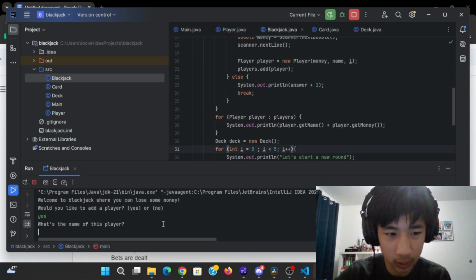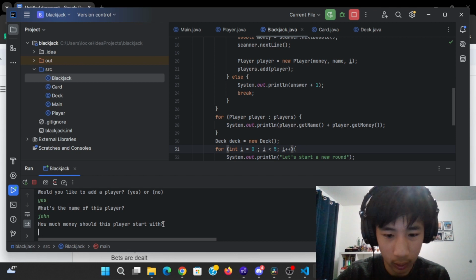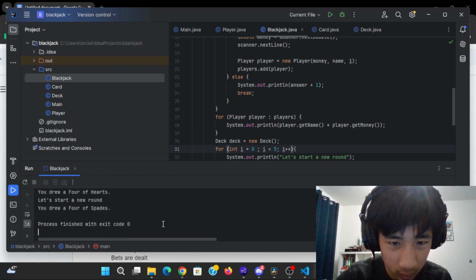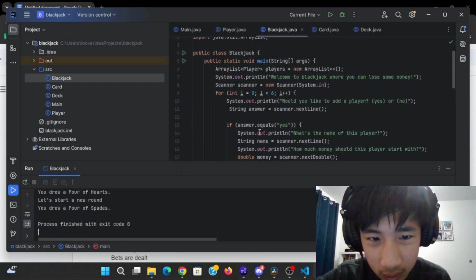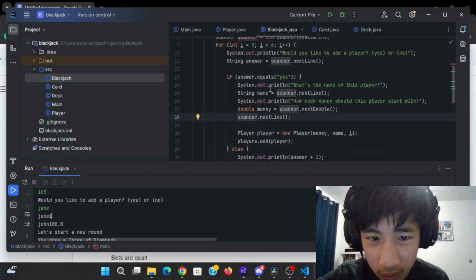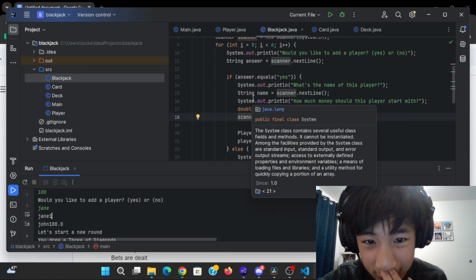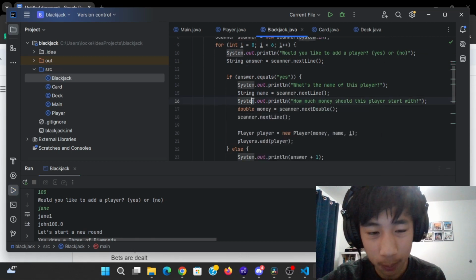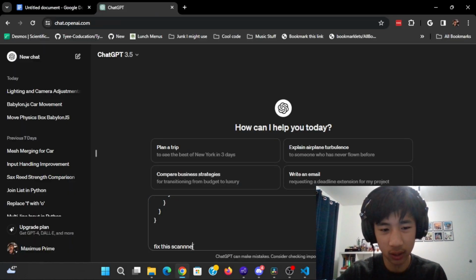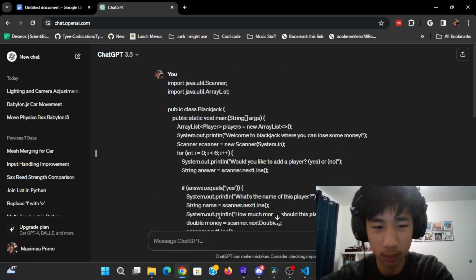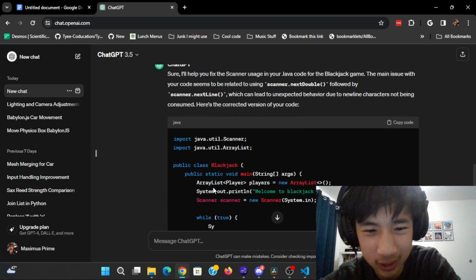So I'll say yes. Let's add John, $100, Jane. This is very interesting. First of all, why did it cut me off when explaining who Jane is? I cannot explain this. But you know who can? ChatGPT. Let's do this. Fix this scanner nonsense and make it work. Maybe me saying it's scanner nonsense will help it.